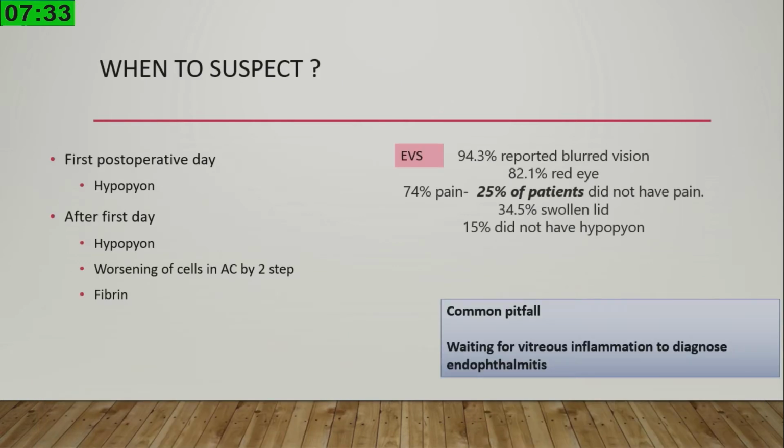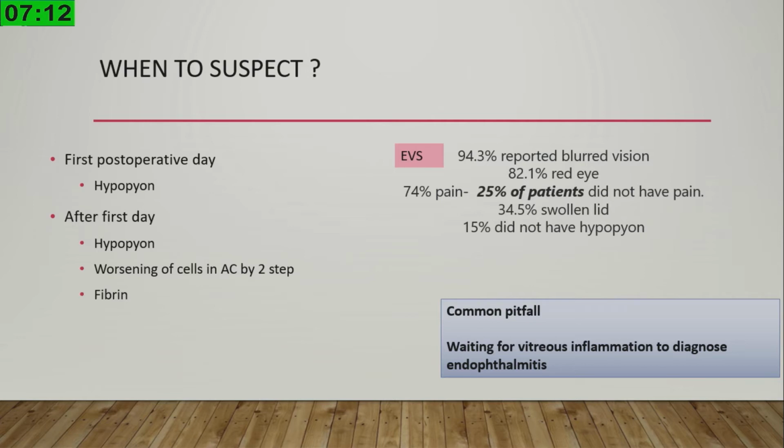On the first postoperative day, you usually don't get an endophthalmitis. Most of the time it is a TASS. But if you have a hypopyon on the first postoperative day itself, then you have to have a high index of suspicion of endophthalmitis. After the first day, any worsening of AC cells by 2 steps or presence of fibrin, then you should always suspect endophthalmitis.